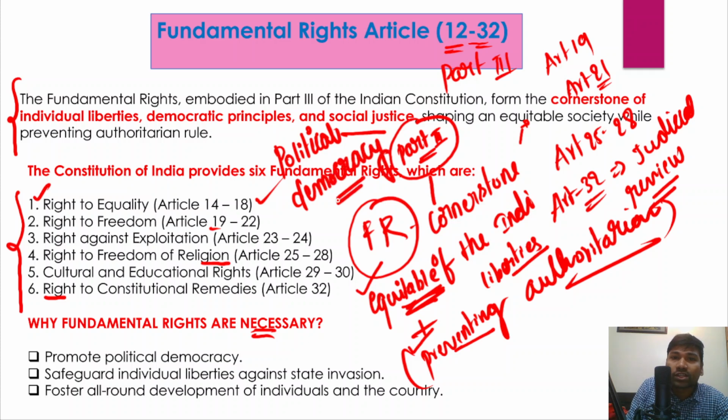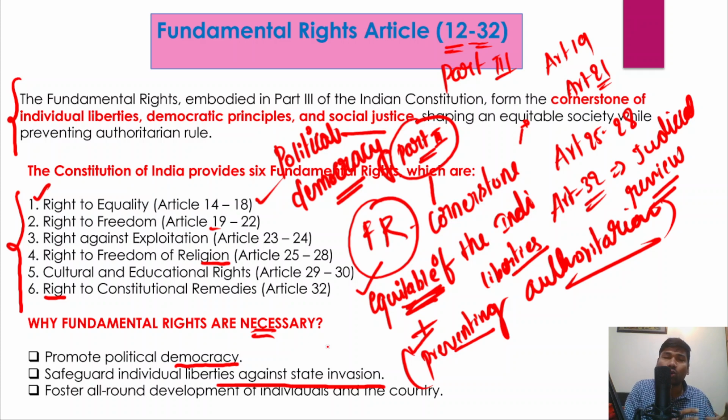So political democracy, by protecting the rights of individuals, protecting the civil liberties of the individuals, and also instilling or inculcating the democratic principles as well. Therefore it promotes political democracy, and it would also safeguard individual liberties against state intervention, right? For example, right to life and personal liberty is considered a very important right. So fundamental rights protect right to life and personal liberty.